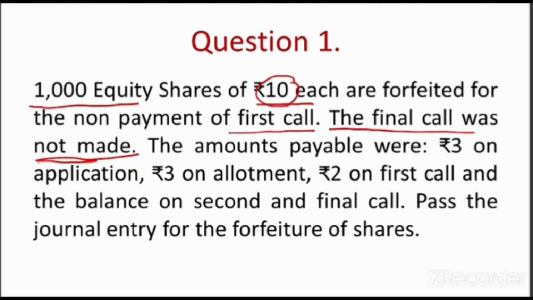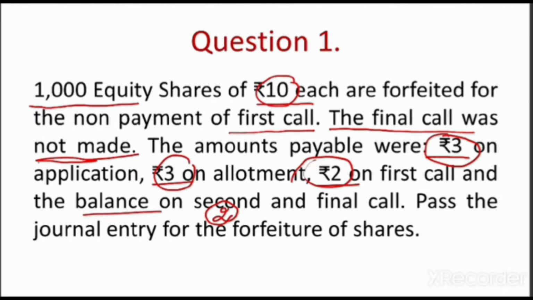The amounts are payable as rupees 3 on application, rupees 3 on allotment, rupees 2 on first call, and the balance on the second call. So what is the balance now? Out of 10 rupees, 3 plus 3 plus 2. I repeat, 3 plus 3 is 6, plus 2 is 8. So the balance, that is the amount due on the second and final call, was 2 rupees. So we have to pass the journal entries.